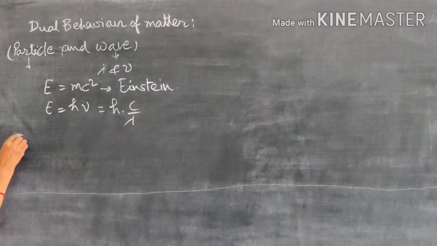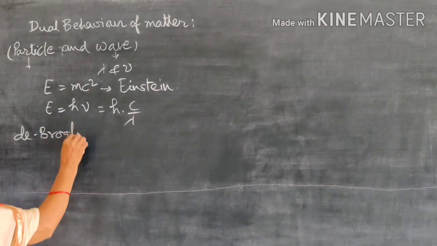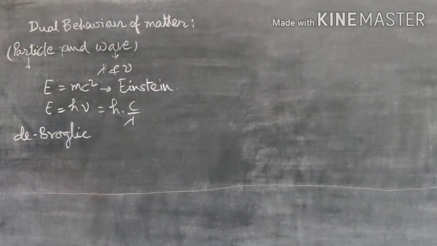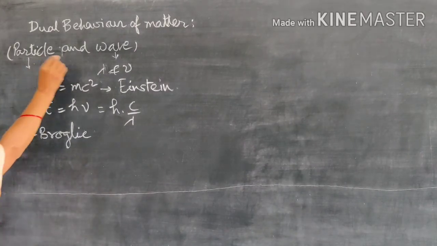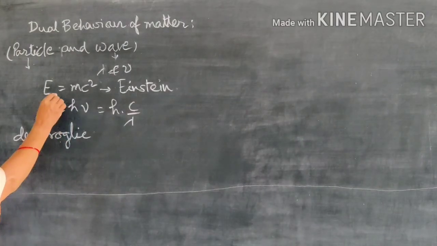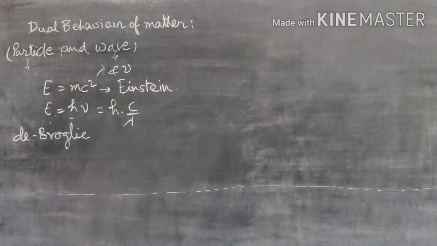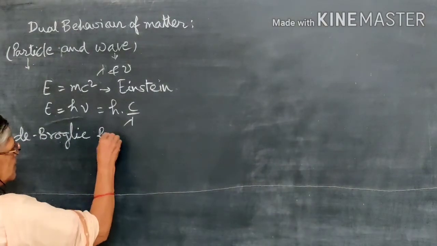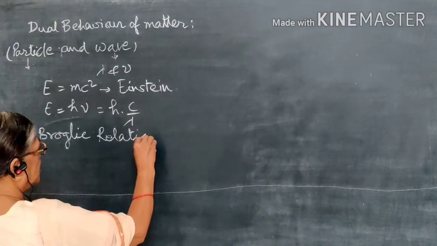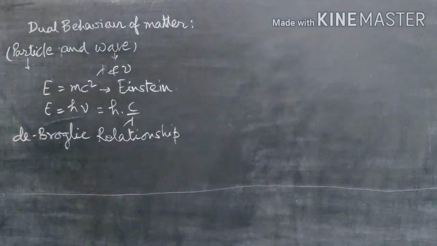So de Broglie was the scientist who gave the relationship between these two equations, that is, particle as a wave. He gave the relationship for E is equal to mc square for the particle, and E is equal to h nu for the wave. And that was called the de Broglie relationship. It was given that the electron behaves dually like a particle as well as a wave.